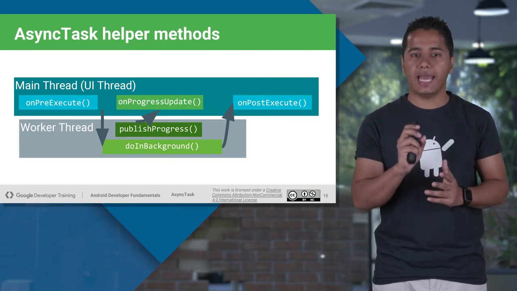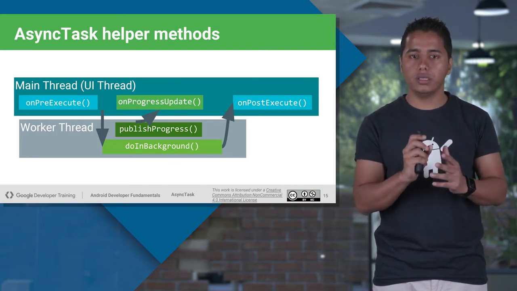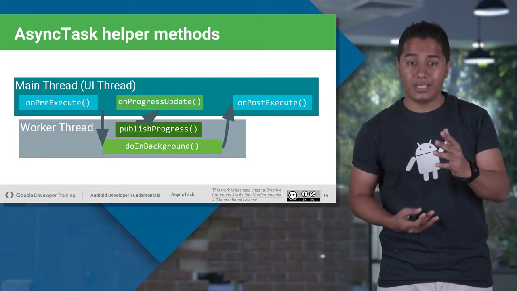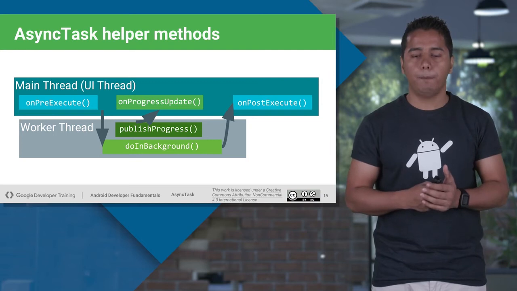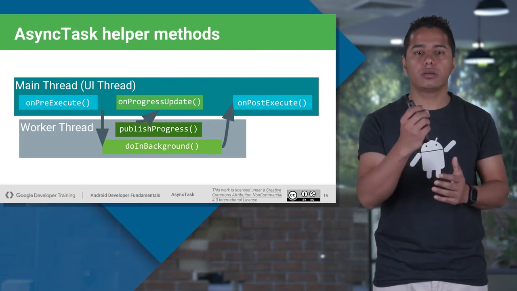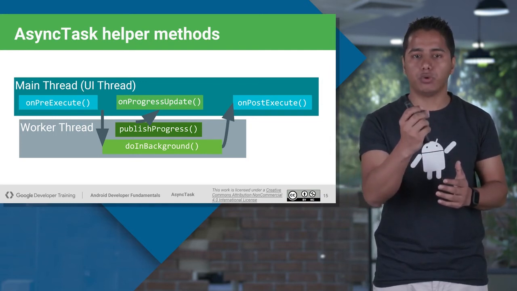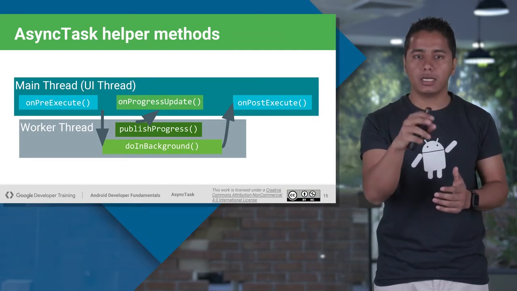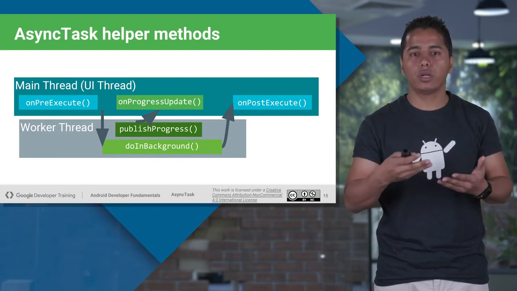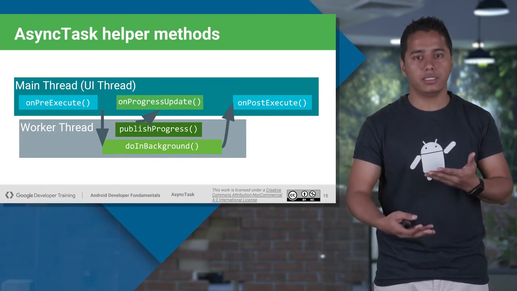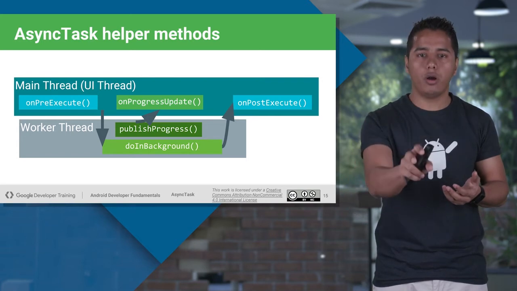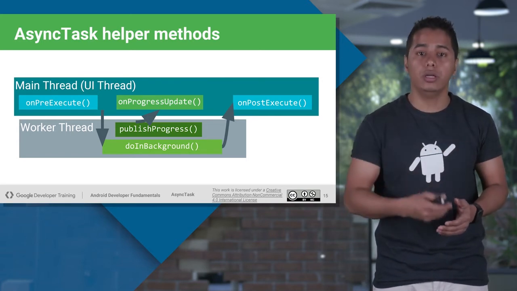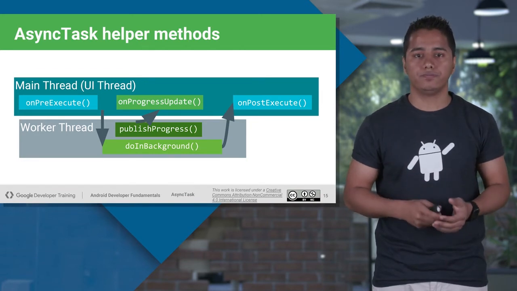But in the middle of the progress, if you want to update whatever progress you have made back to your UI thread, then you can call a method named publishProgress. Once you call this publishProgress, it will automatically start searching for the onProgressUpdate method inside your async task class, and onProgressUpdate runs in your main UI thread. So here you can now update your UI operations or your views.